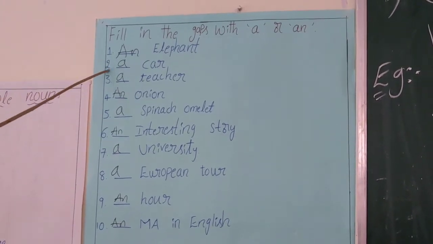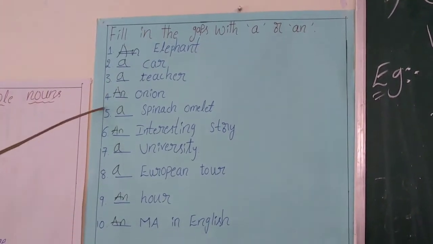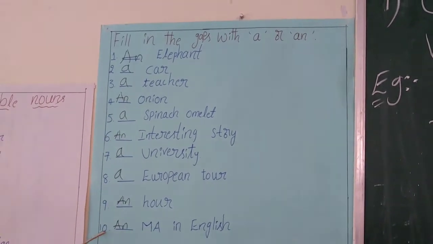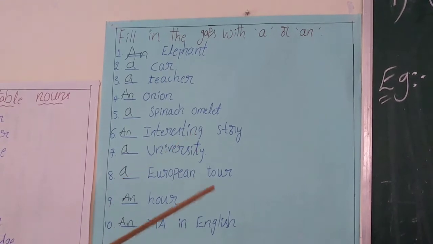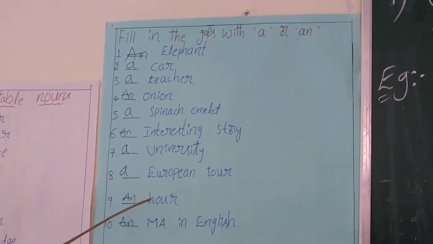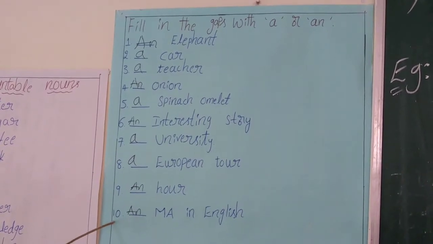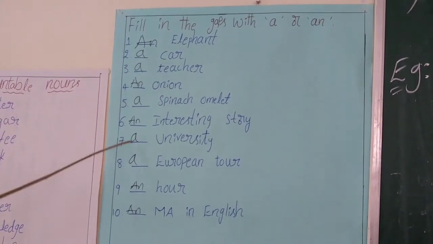Okay children, here are the answers. Did you get them all right? Okay, I want to focus on item numbers 7 to 10 because these are a little tricky.